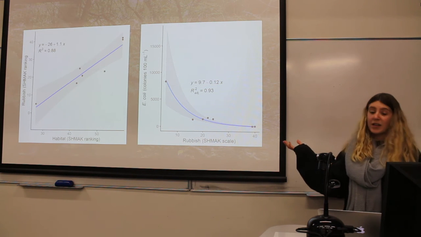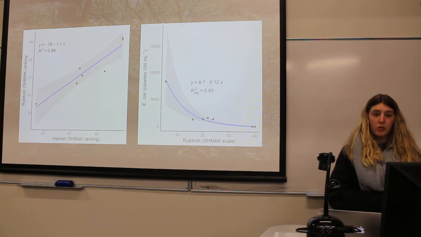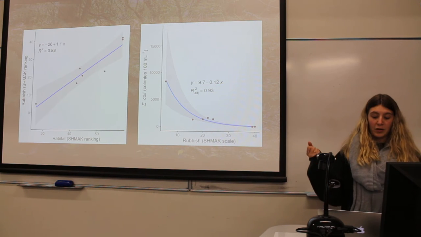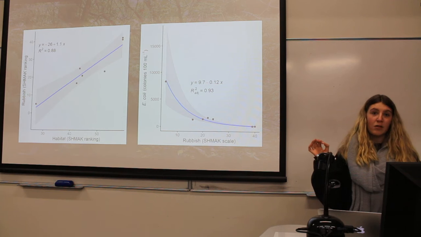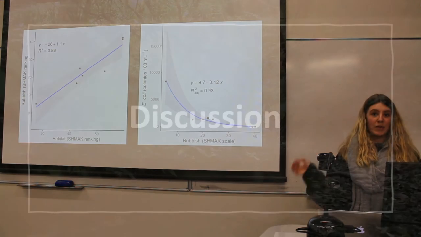As you can probably guess, looking at our data and our graphs, we've been able to accept our hypothesis and conclude that there is a significant relationship between the increase of E. coli levels downstream in the Kaiwharawhara's catchment as well as human influence.